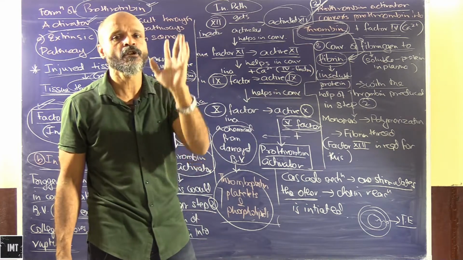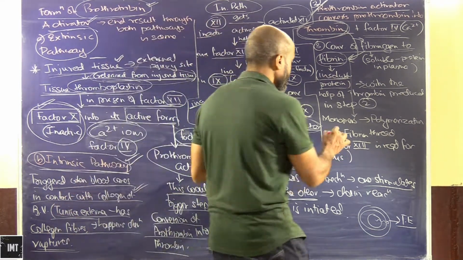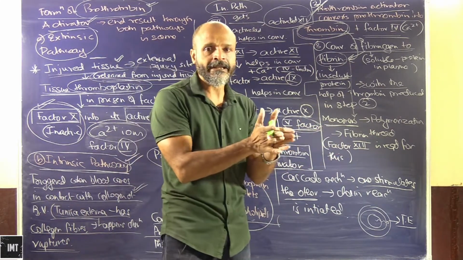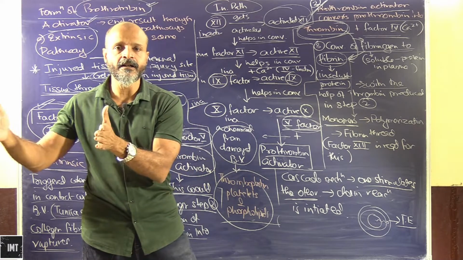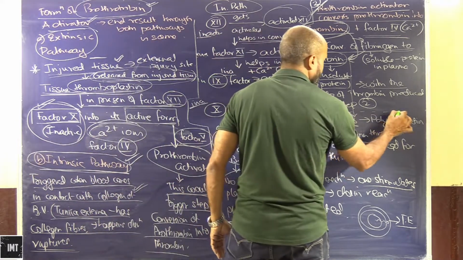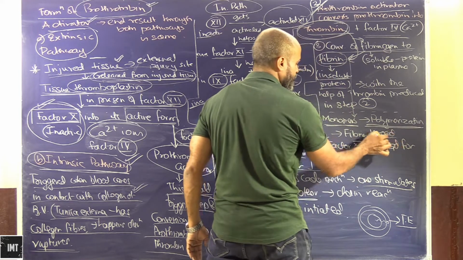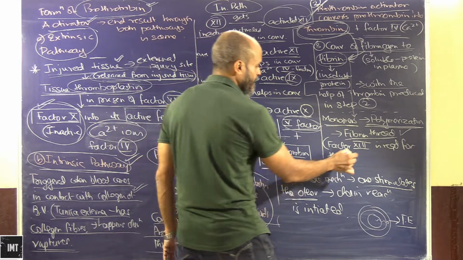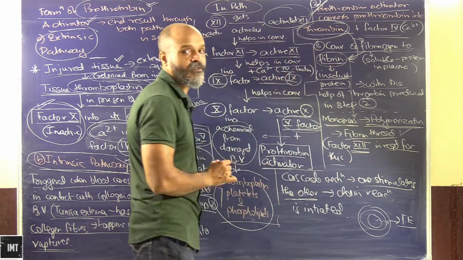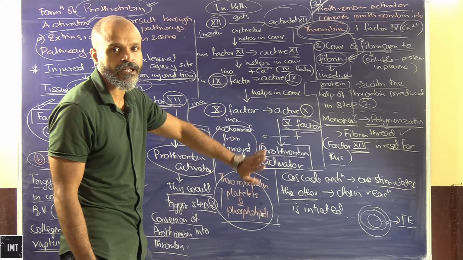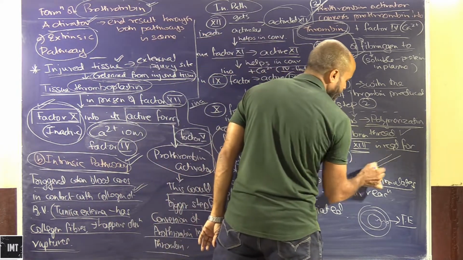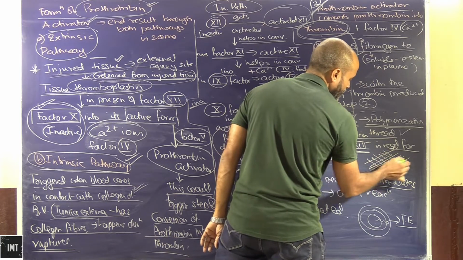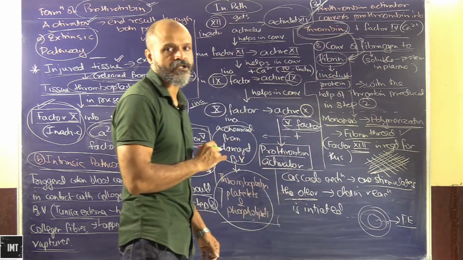This insoluble form will start precipitating. The first form that is formed is the monomer, and these monomers will start joining with each other, forming a polymerization reaction, and this is called the fibrin thread. Factor 13 is required for this conversion. So a dense network of threads is formed, and these networks of threads combine with each other to form a dense mesh.